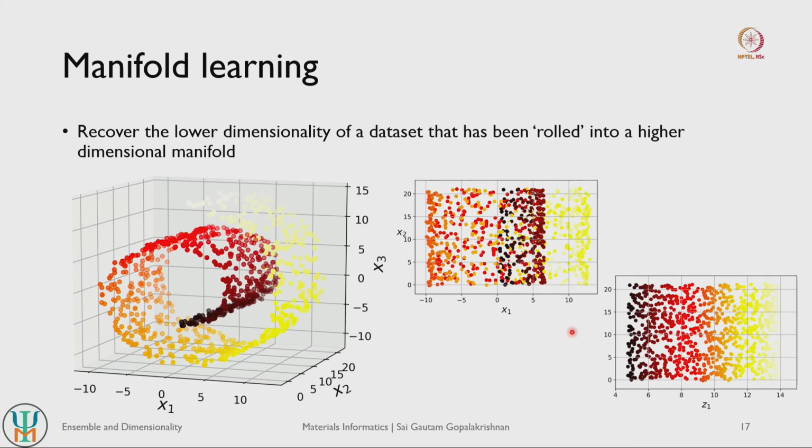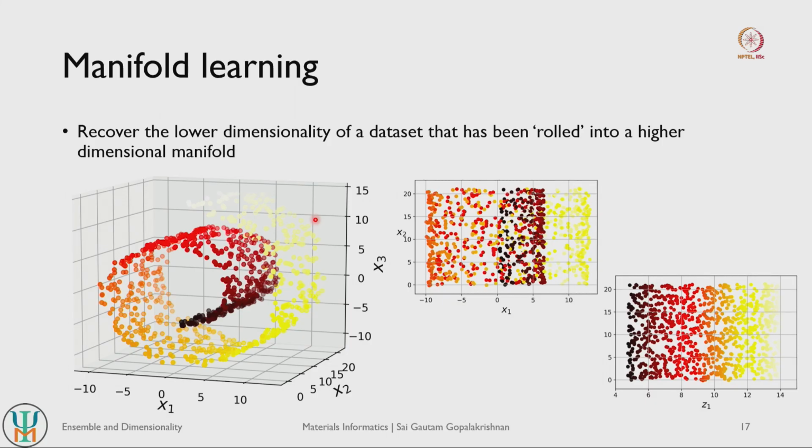So that is on projection learning. The other way to do dimensionality reduction is what is referred to as manifold learning, right. So what is manifold learning, right. So here we try to recover the lower dimensionality of a data set that has actually been rolled into a higher dimensional manifold. The classic example is a kati roll or a paneer roll, right. So there you take a chapati or roti, you put some stuffing on it, and then you roll the chapati, right. So chapati is a 2-dimensional object, but once you roll the chapati and get a paneer roll or a kati roll, you get a 3-dimensional object, right.